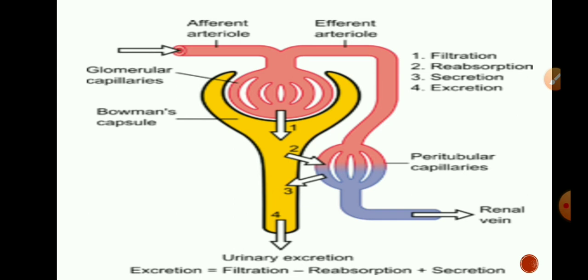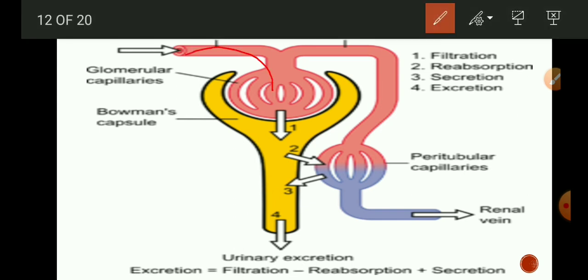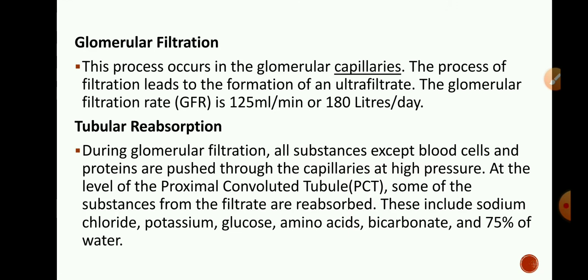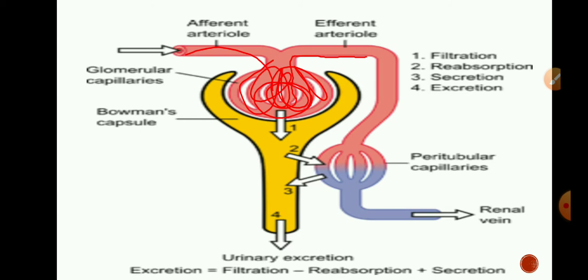The afferent arteriole brings blood into the Bowman's capsule, where the afferent arteriole divides into a mass of capillaries called glomerular capillaries. Now we will see how the process of urine formation takes place. First one is ultrafiltration. The walls of the glomerular capillaries and Bowman's capsule, being very thin and semi-permeable, act as ultrafilters. So the Bowman's capsule and glomerulus act as the ultrafilters.